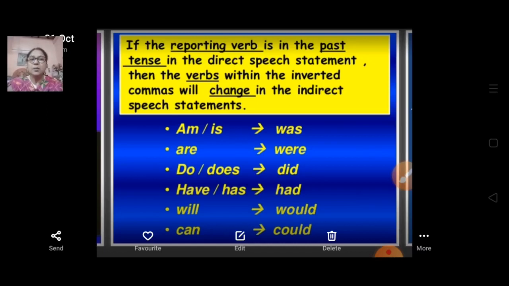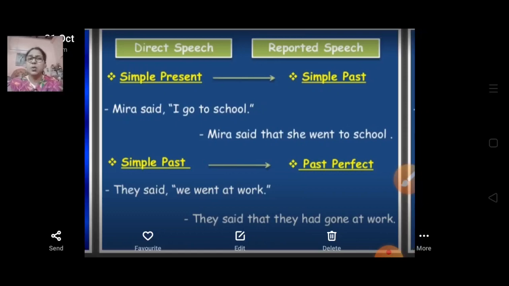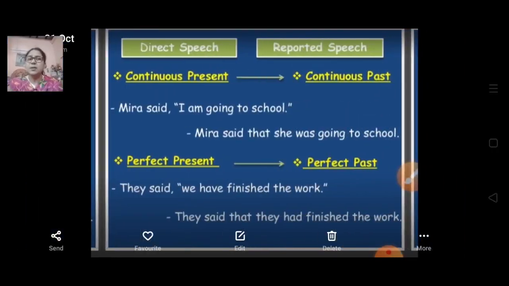So am and is become was, are become were, do and does become did, have and has become had, will becomes would, and can becomes could. As we have discussed, the simple present tense converts into simple past tense, simple past converts into past perfect tense, and continuous present tense converts into continuous past tense.